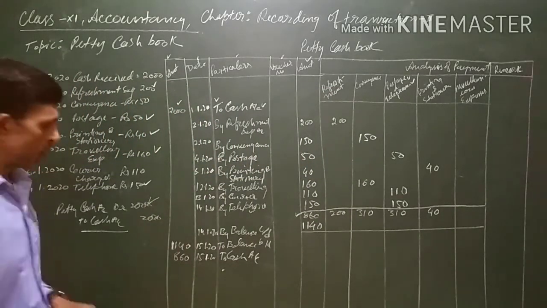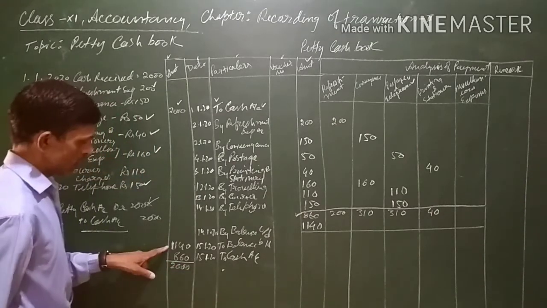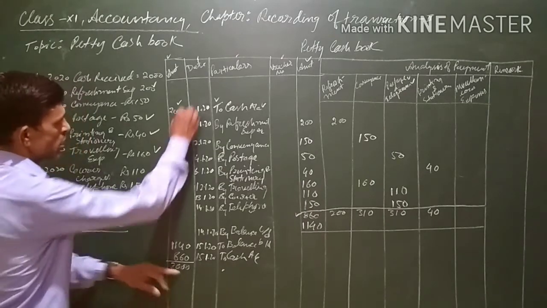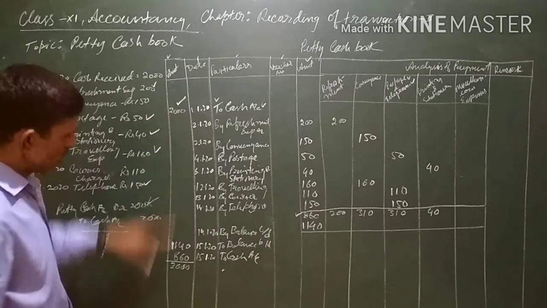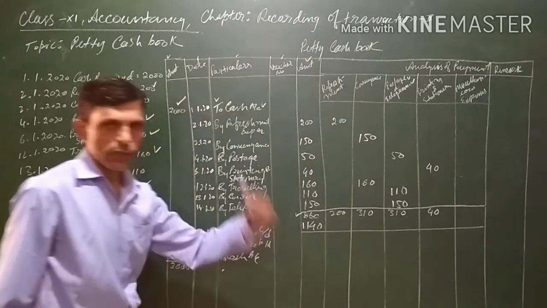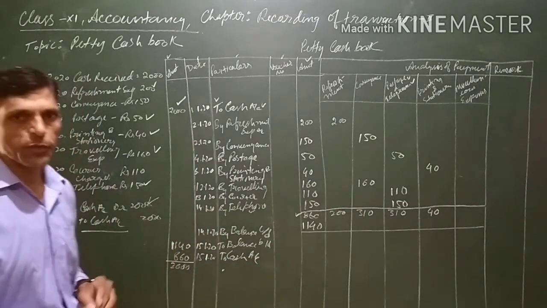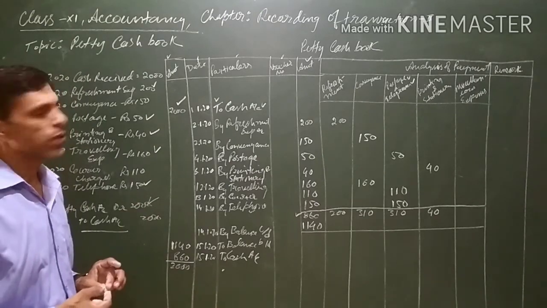The balance of this book has again become 2000, 1140 plus 860, just like in the beginning of the period. Now expenses will be made, and after 2 weeks again the balancing will be done, and whatever amount has been spent during the next period will again be reimbursed. This is all about petty cash.